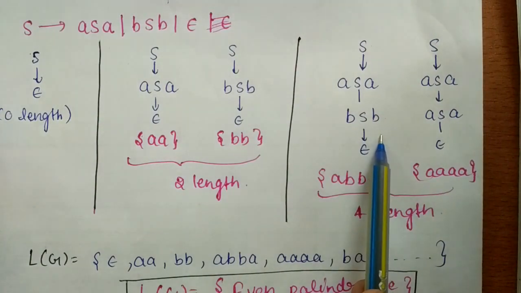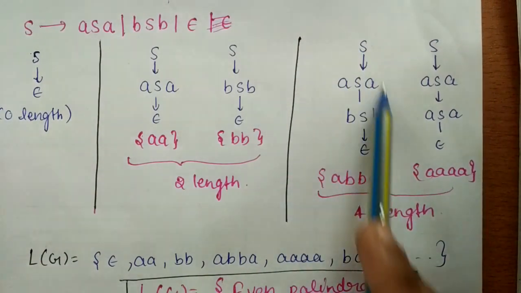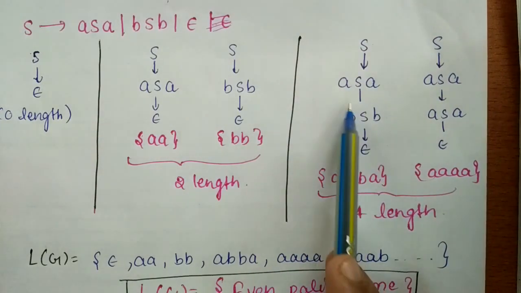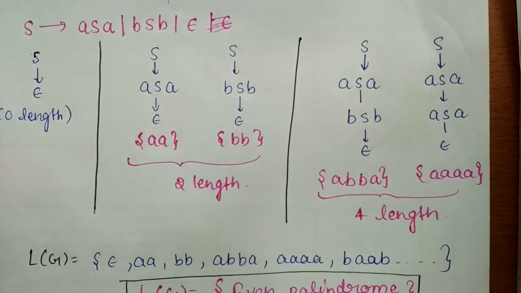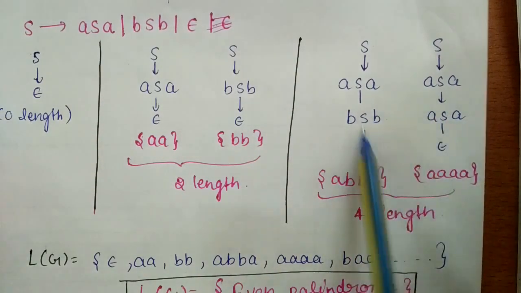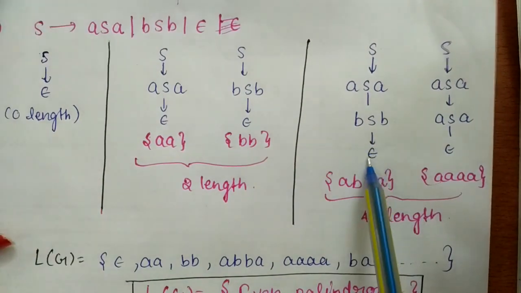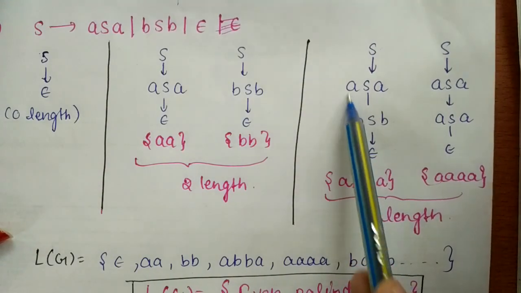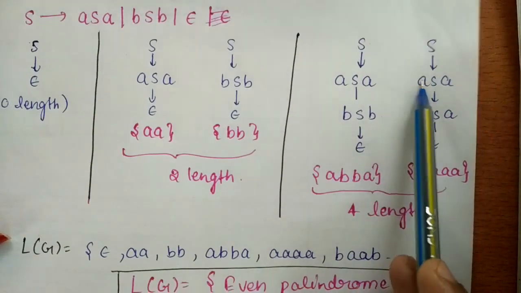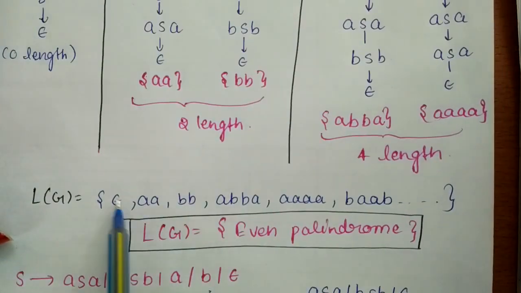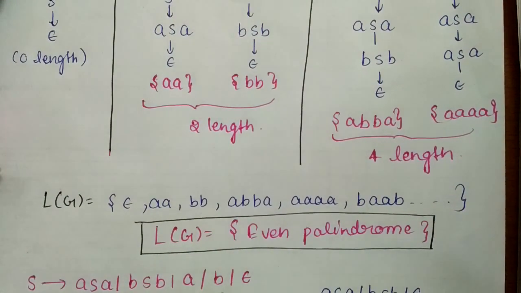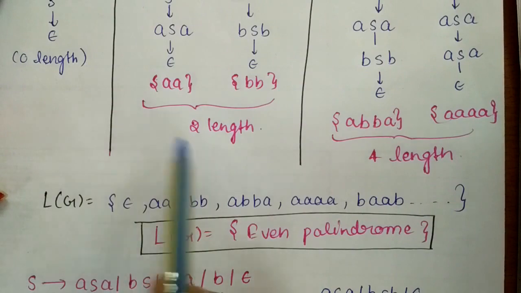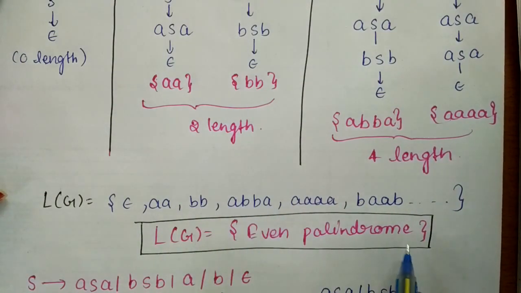If we try to generate a four length string, we can make the replacement like this. S can be replaced by ASA, then this S can be replaced by BSB. You can generate more four length strings, but I have shown only two strings. At last I have replaced S by epsilon. So what will be the string? ABBA. Then AA. So whether you read it in the forward direction or the backward direction, the string is the same, but this time it is generating even length strings. So this is for even length palindromes.